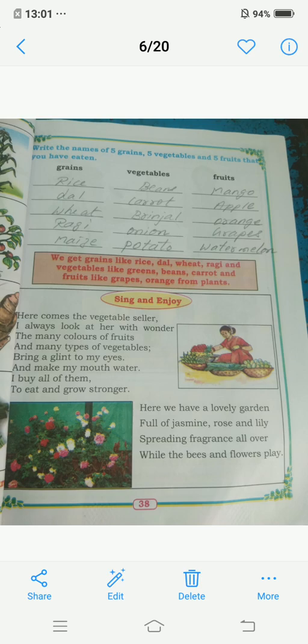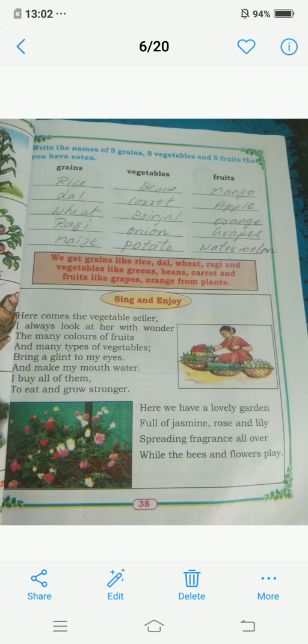So the vegetable seller is selling vegetables and this girl is looking at so many colors of fruits and vegetables. When we look at them, our mouth will water. If we buy and eat all of them, we will grow stronger.